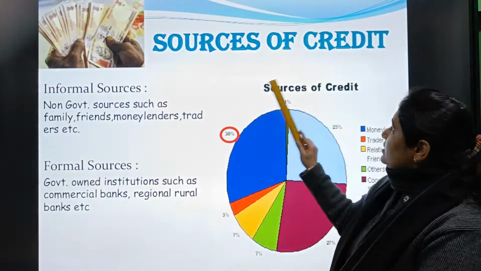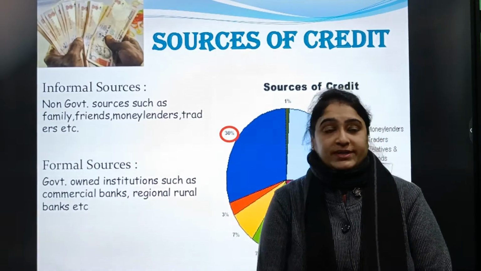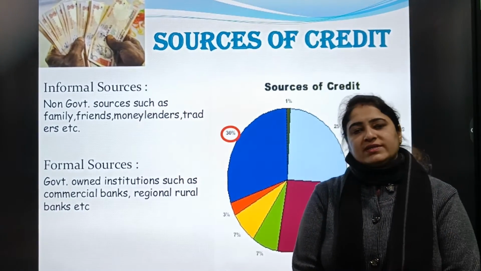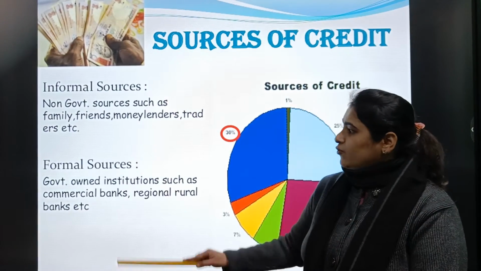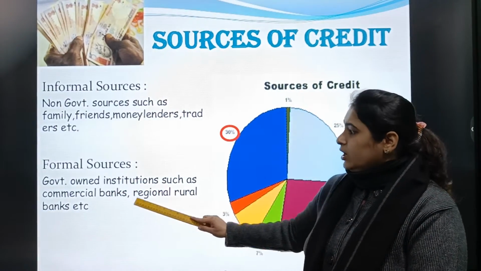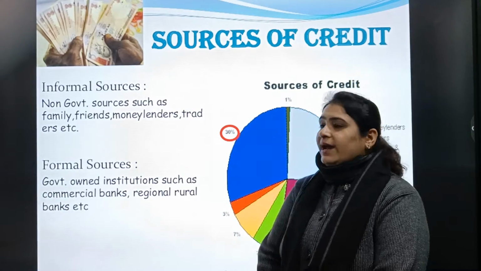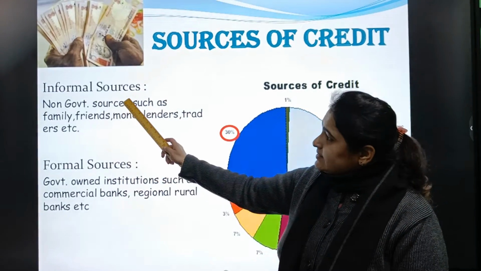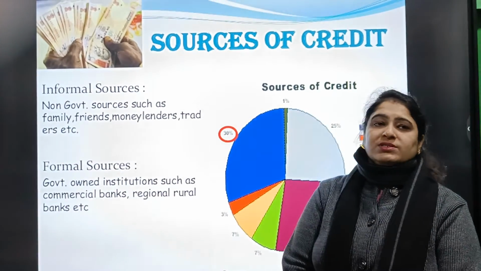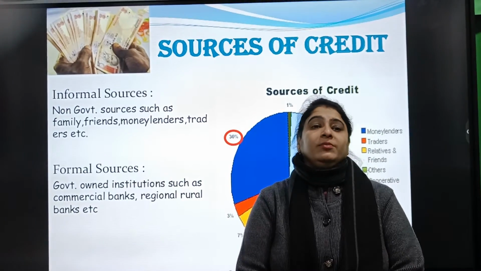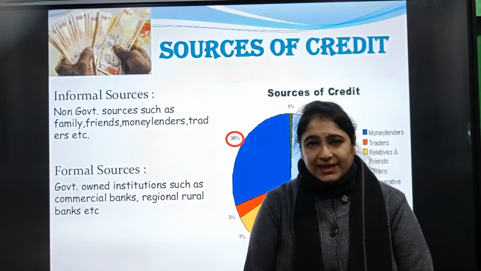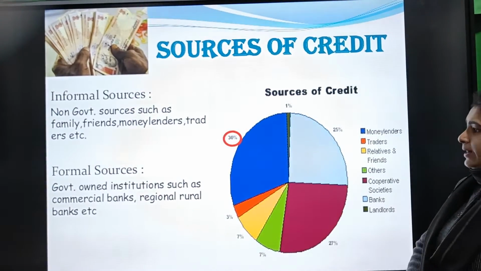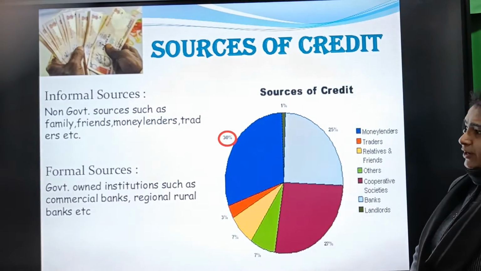Next is sources of credit. There are two sources of credit, children. First is informal source, second is formal source. First, we will discuss the formal source. Formal sources are government-owned institutions, commercial banks, regional banks, etc. Cooperative societies are also part of it. Next is informal source. Informal sources are the sources which are taken from family members, friends, money lenders, etc. Children, in our country, India, as you can see, the maximum loan is taken from informal sources.